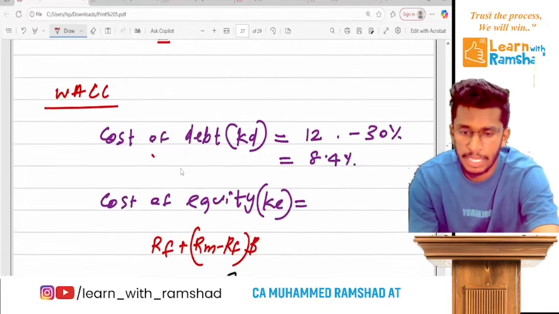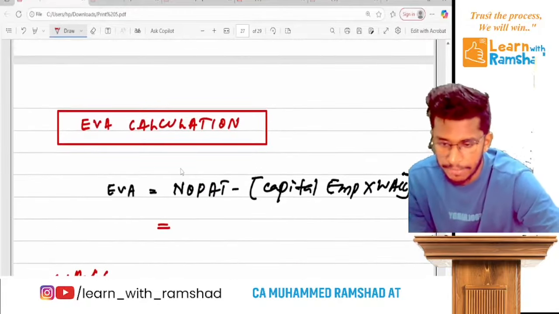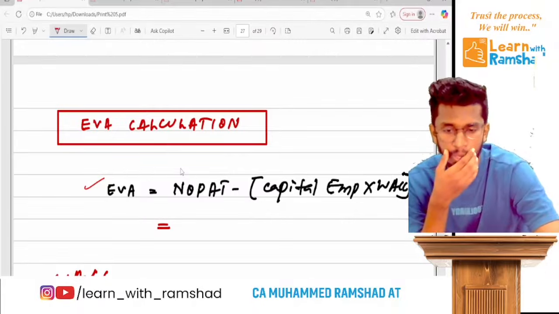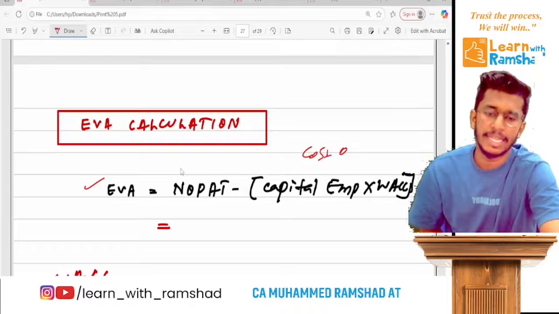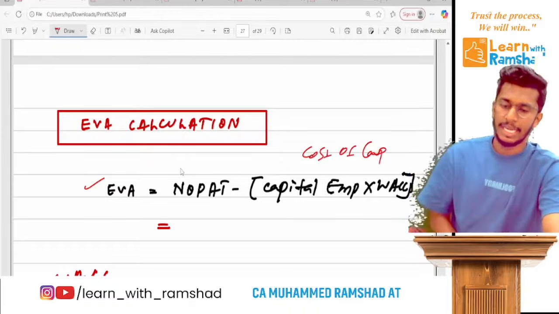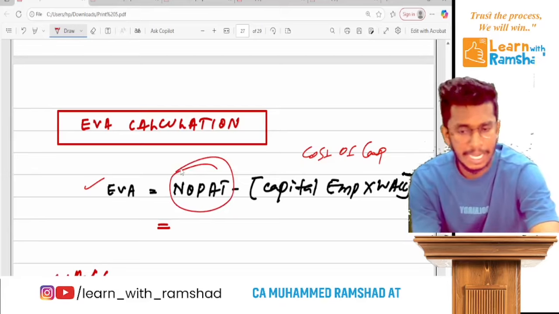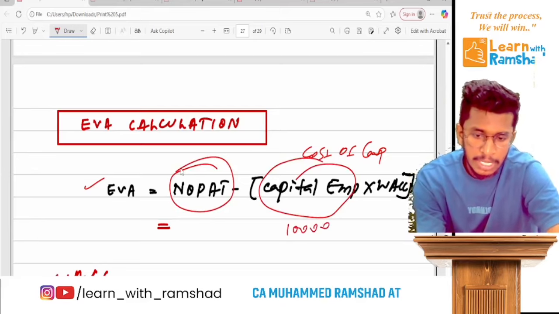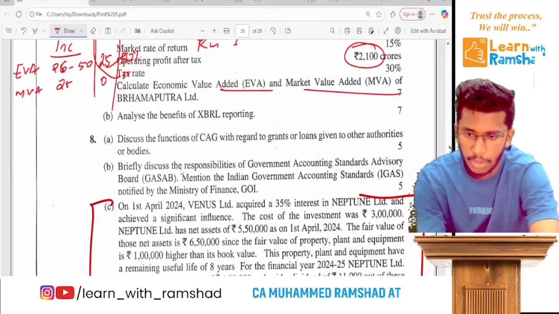Actually, economic value added has this as a basic formula: EVA is NOPAT minus capital employed into weighted average cost of capital. Ready? Cost of capital. Now here NOPAT is directly given, capital employed is also directly given, 10,000, but the weighted average cost is not directly given. So let's see how we get it.